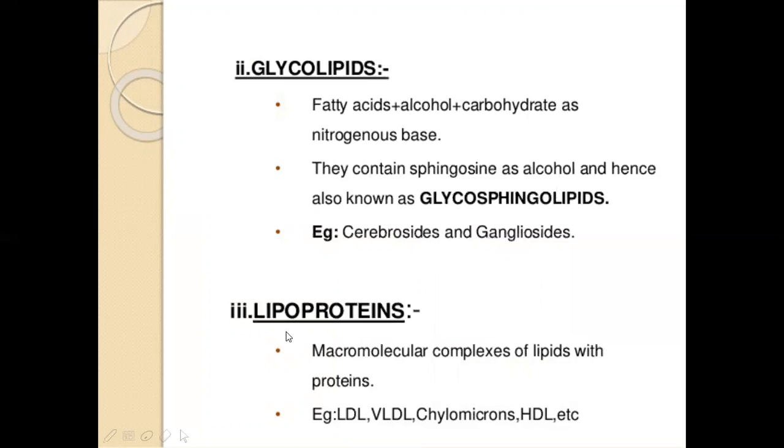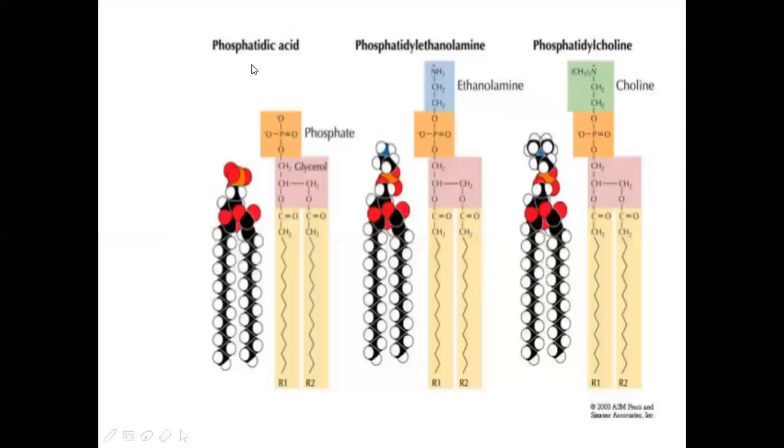Next, the third category is lipoproteins. Lipoproteins, as I said, are present in the membranes, molecular complexes of lipids with proteins. Examples: LDL, VLDL, chylomicrons. These all come under cholesterol transport. And here you can see the structures of different compounds: phosphatidic acid, phosphatidyl ethanolamine, and phosphatidyl choline.